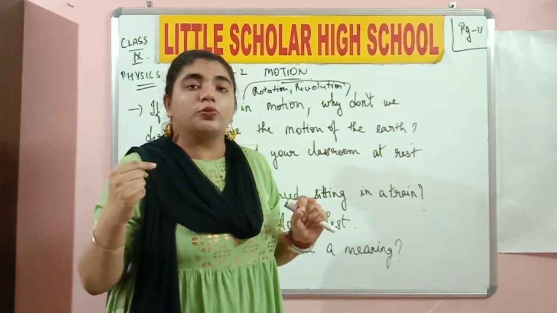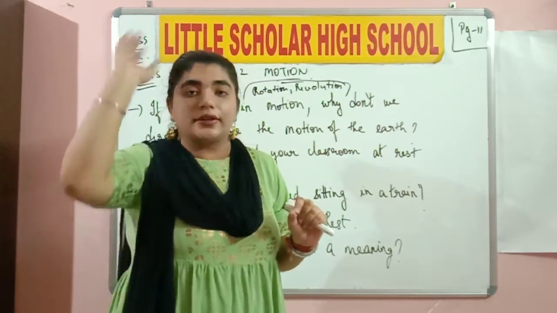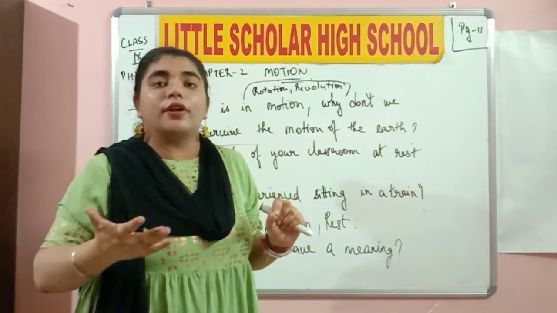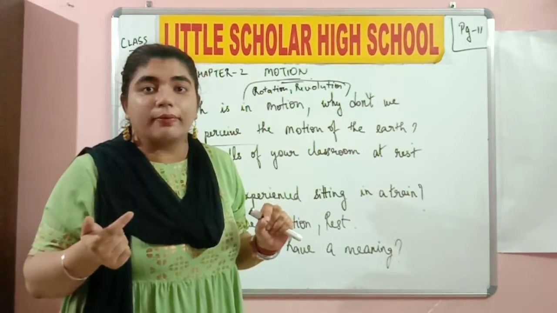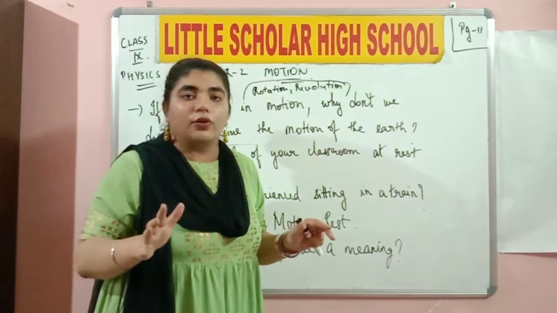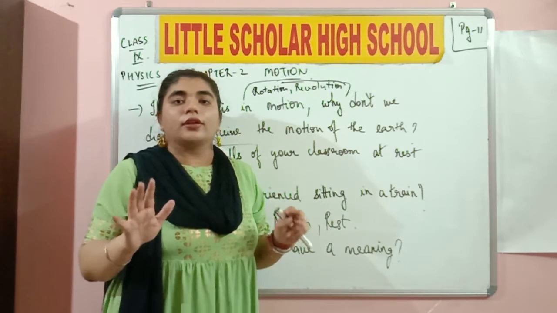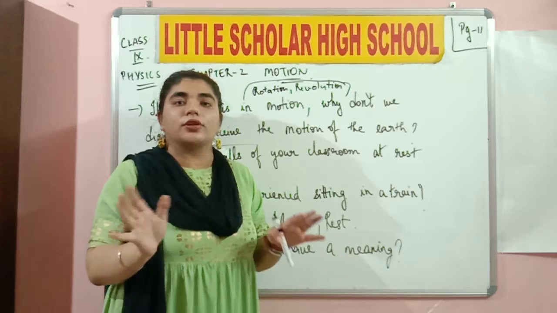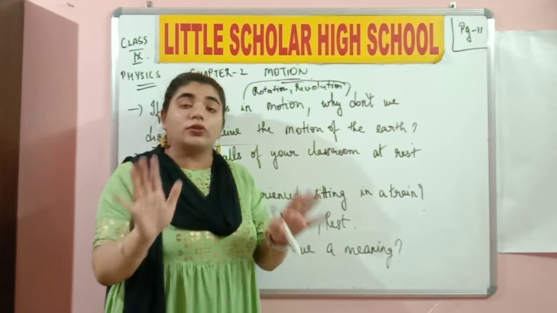Only if the earth was moving at an increasing or decreasing speed, accelerating or decelerating, would you have understood that the earth is spinning by now. But that's not going to happen ever. That is how nature is designed. The earth is always going to move in a steady motion at a steady and constant speed.